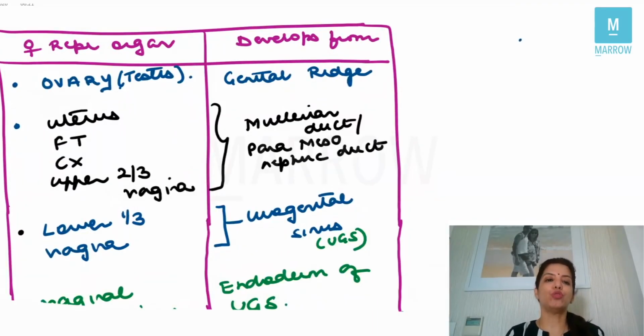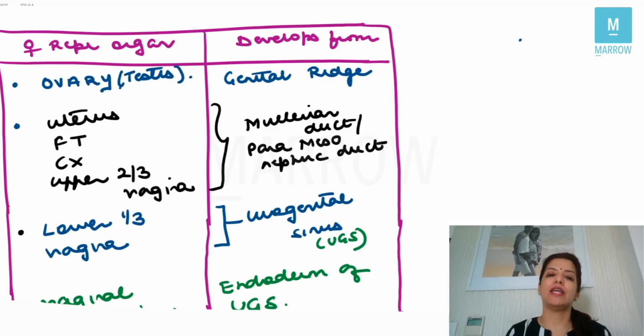The third important topic which I have to tell you important points on is embryology. So on embryology, the first thing you need to know is from where the female reproductive organs develop. See, ovaries or gonads. Now whether it is ovary in females or testes in males, it develops from the genital ridge. The uterus, fallopian tube, cervix and upper two-thirds of vagina develop from the Mullerian duct, which is also called the paramesonephric duct.